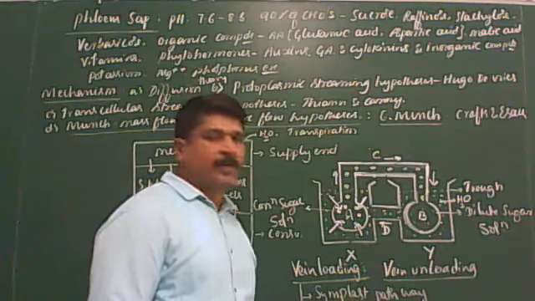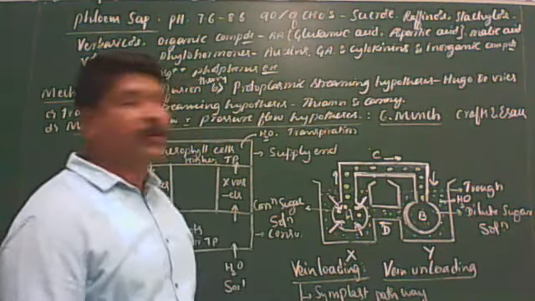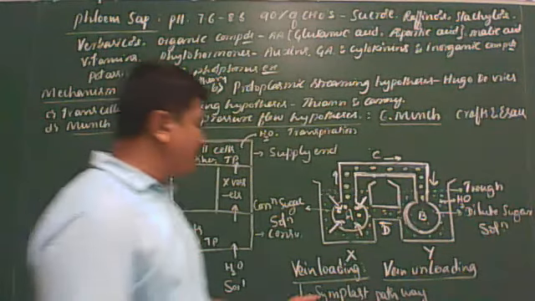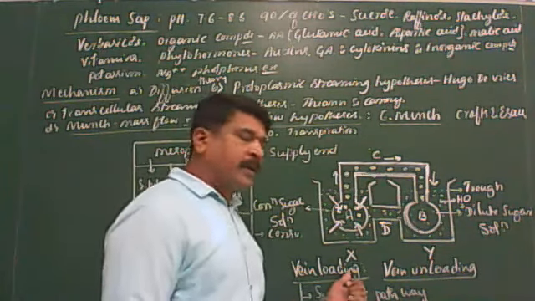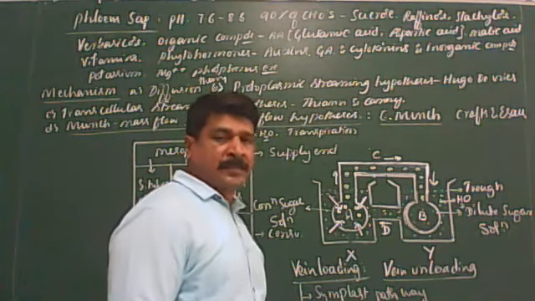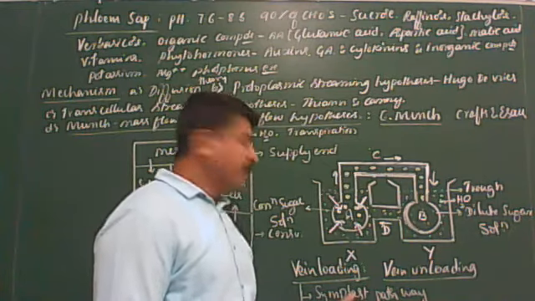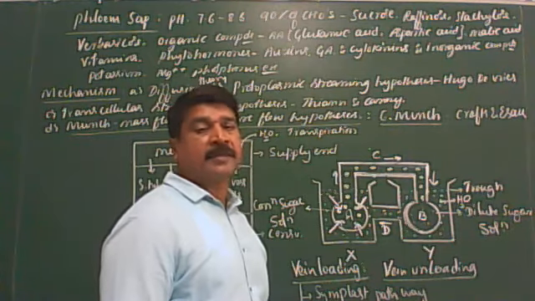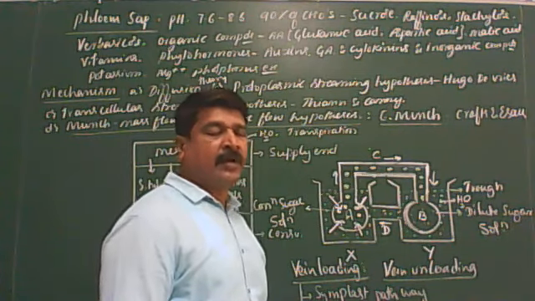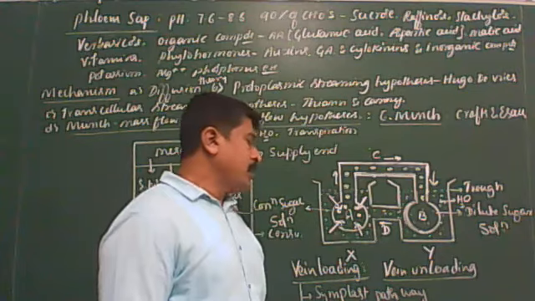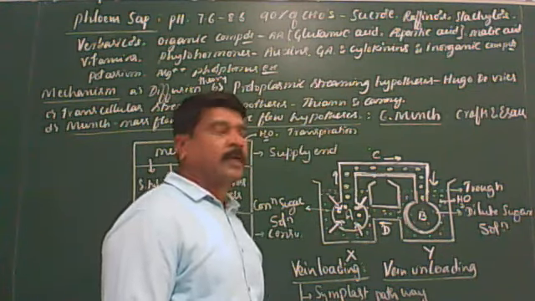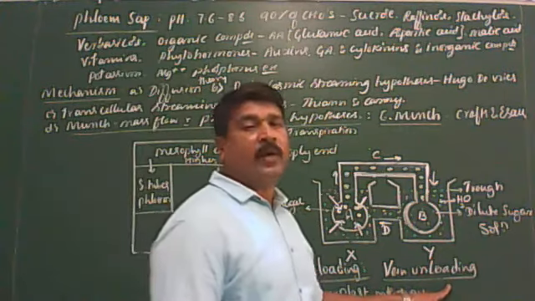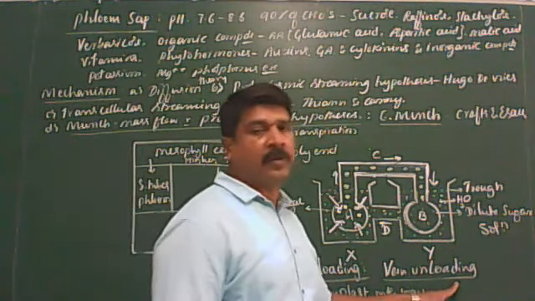Clear? Yes, I'll repeat once again. The process of transfer of food molecules from mesophyll cells of the leaf into the sieve tubes of the phloem is called vein loading. It takes place by either the symplast or apoplast pathway. Symplast is through plasmodesmata. Apoplast is along the cell wall and through intercellular spaces. Then the process of transfer of food molecules from sieve tubes of phloem to other parts of the plant body is called vein unloading.